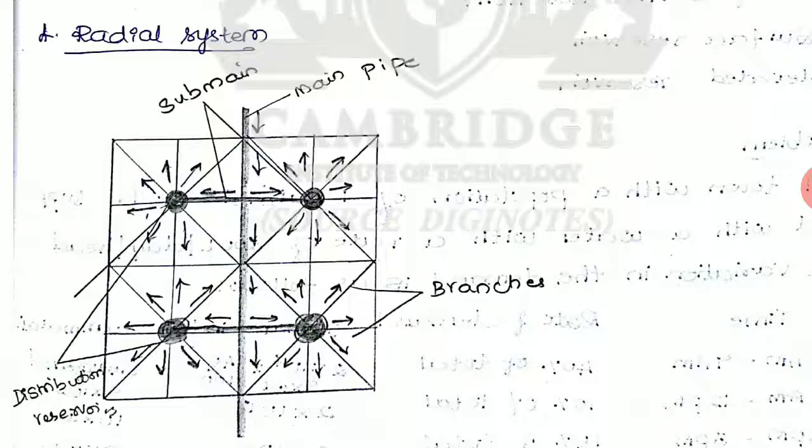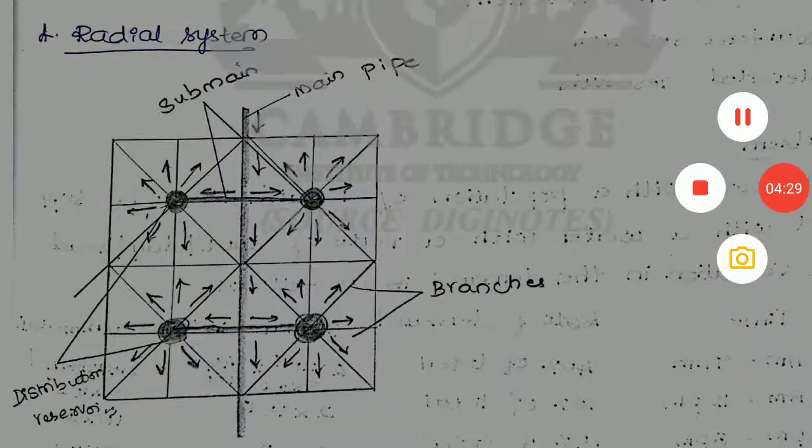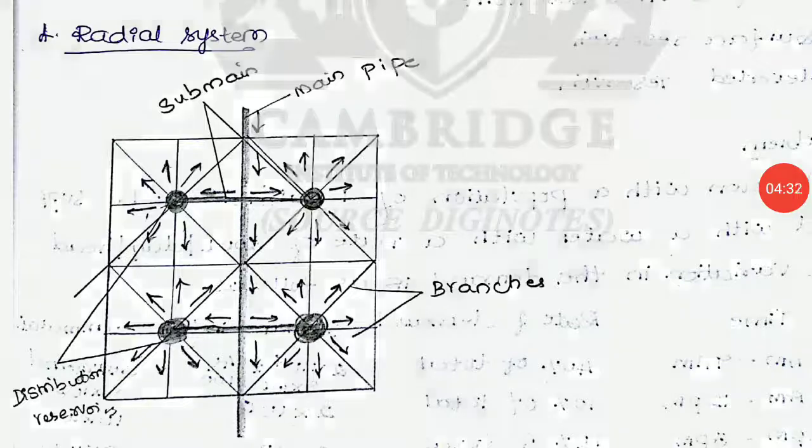This is how the advantages and disadvantages of the radial system are. Thank you guys.